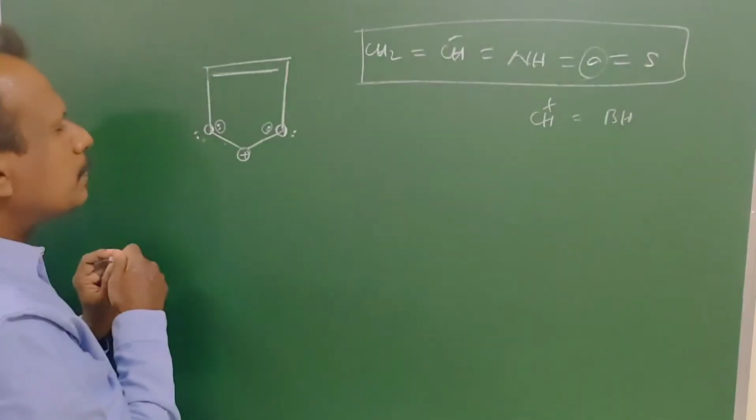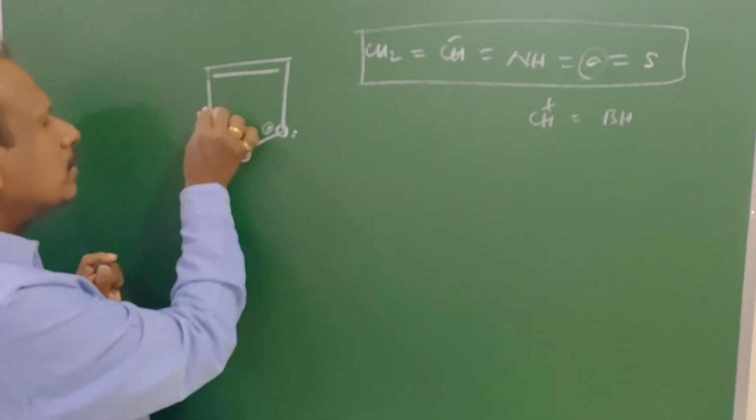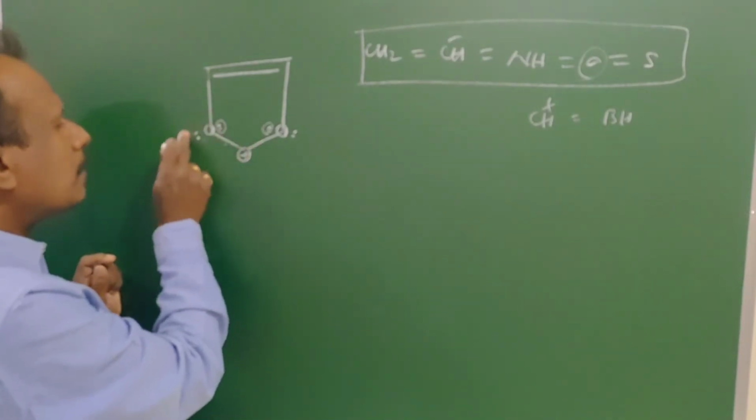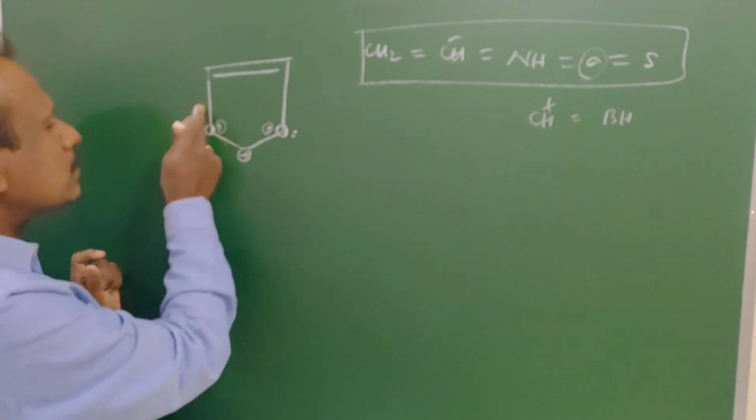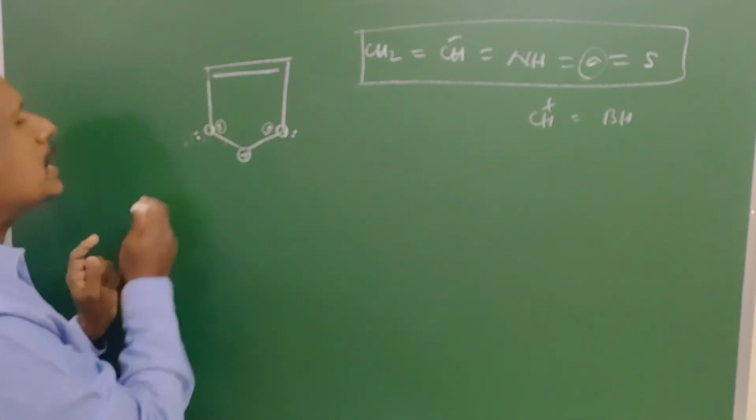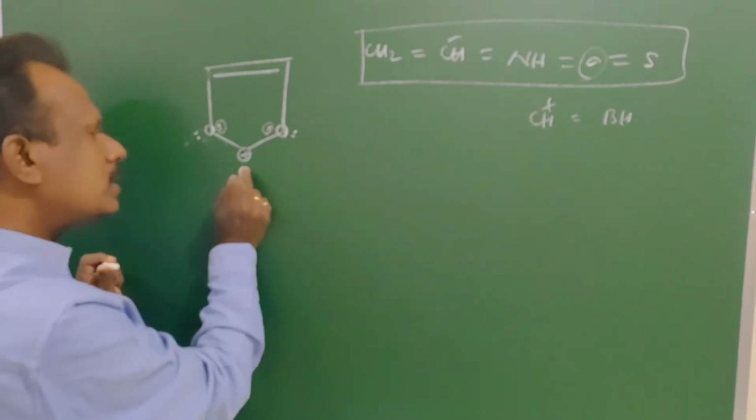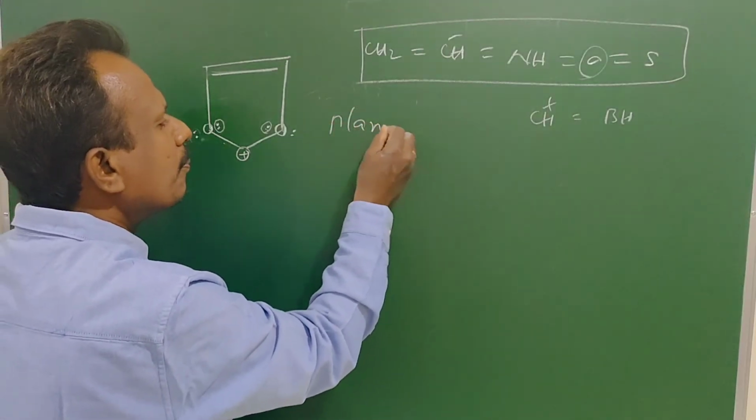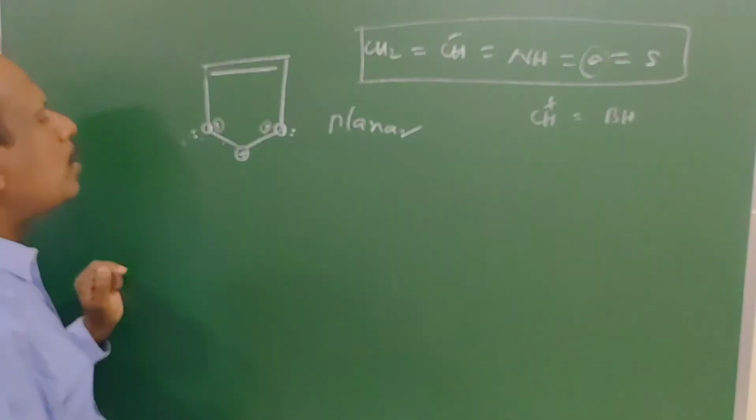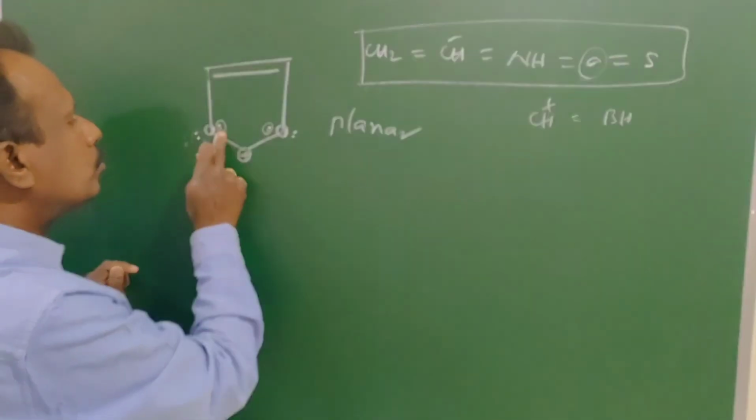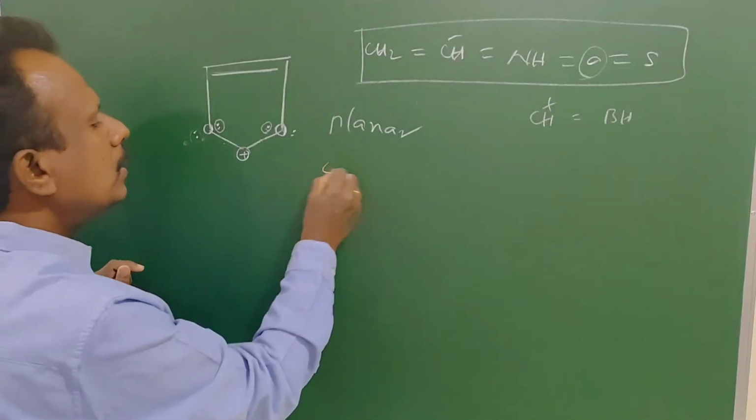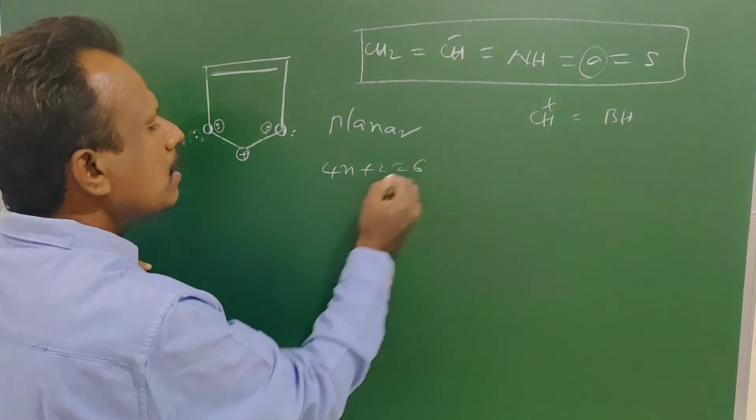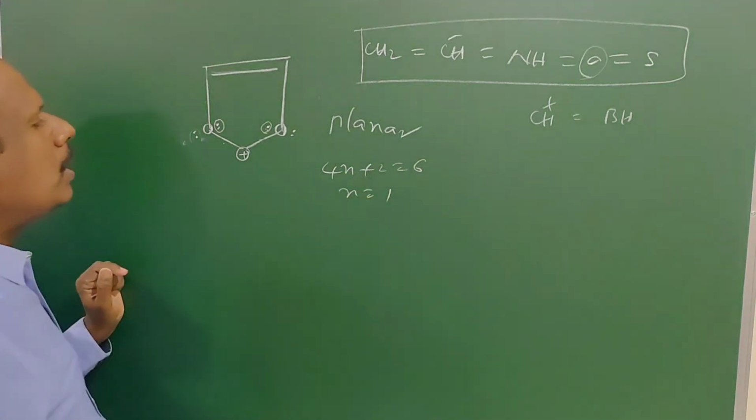Due to delocalization of pairs, what is the hybridization of oxygen? 1, 2, 3. Total pairs 3. Lone pairs and sigma pairs are counted as 3. That means sp2 hybridization. It is also sp2. All are sp2, planar. This is a planar molecule. The number of delocalized electrons is equal to 6: 2 lone pairs and 1 pi bond, 6. 4n plus 2 is equal to 6, n is equal to 1. So it is also aromatic.